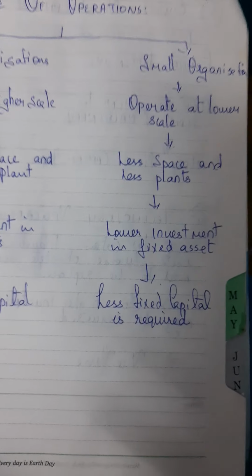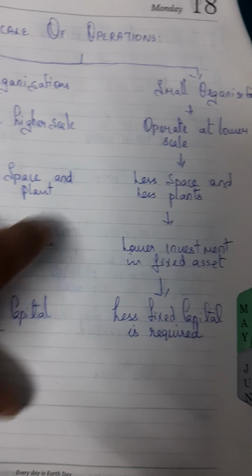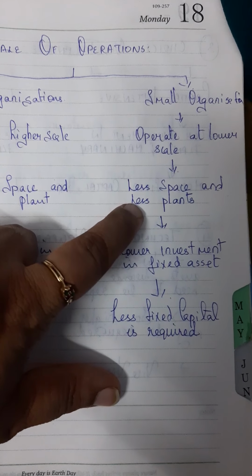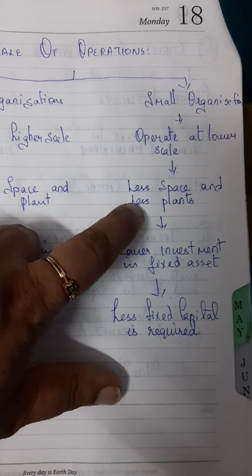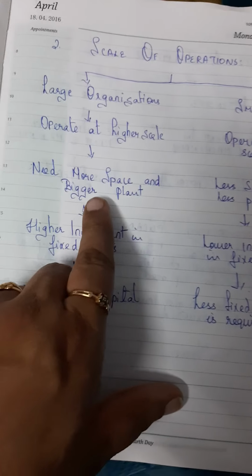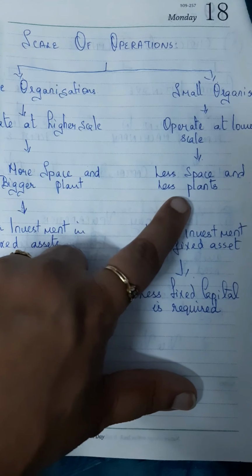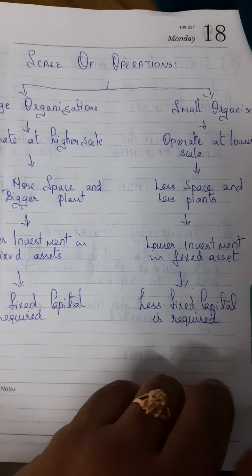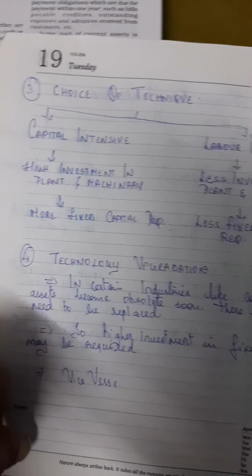When you look at a small scale industry or a small organization, they operate at a very low scale. Less space is required and less amount of plants and machinery. They also require it, but when you compare to a large scale organization, they need less. So thereby lower investment in fixed assets, therefore less fixed capital requirement.